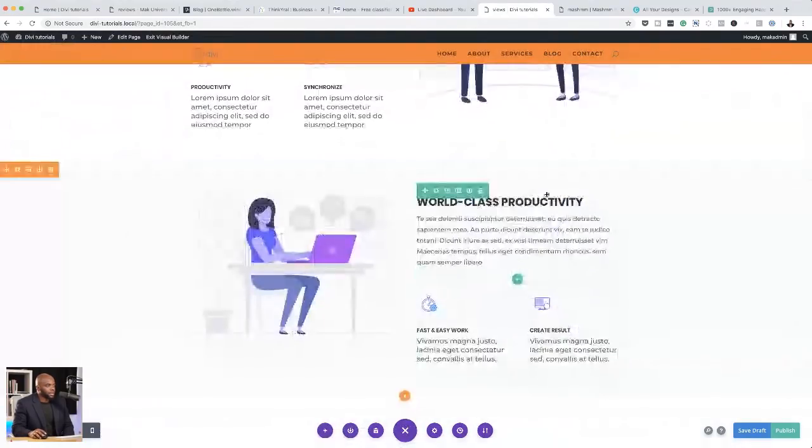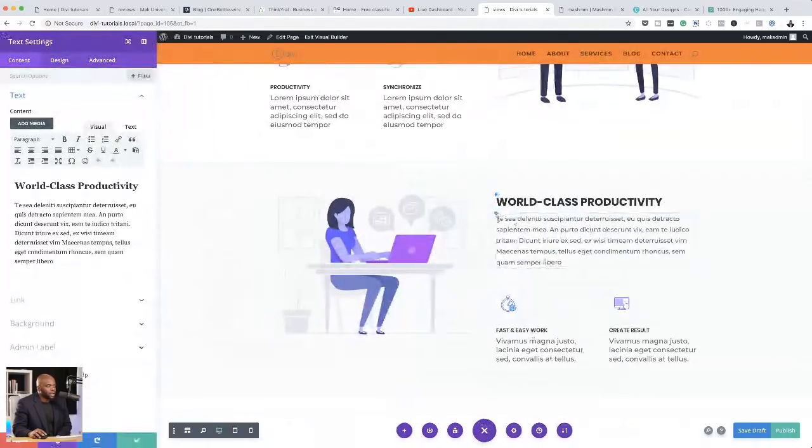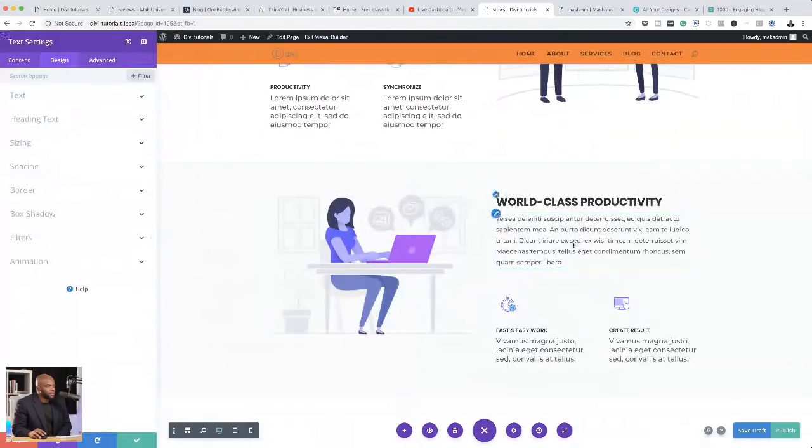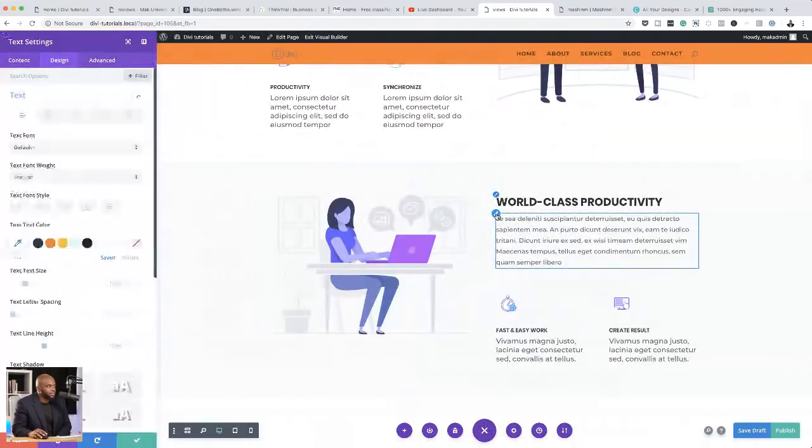So let's say I want to customize this text settings. Now that this is selected, click here on design. So let's say you want to edit this paragraph. The default view that you're editing in is the desktop view.